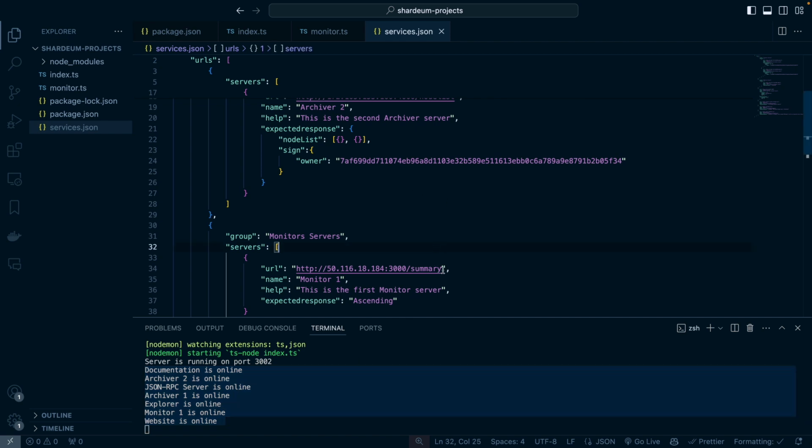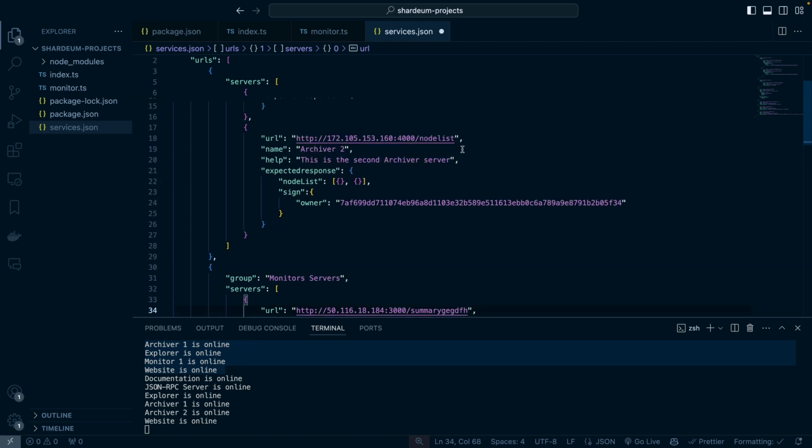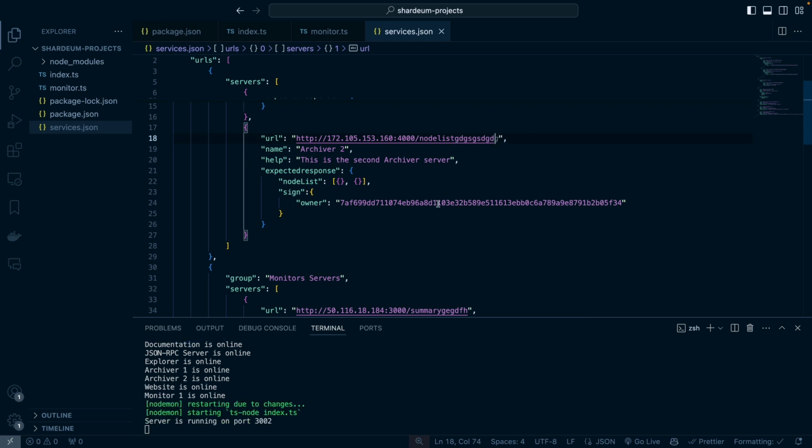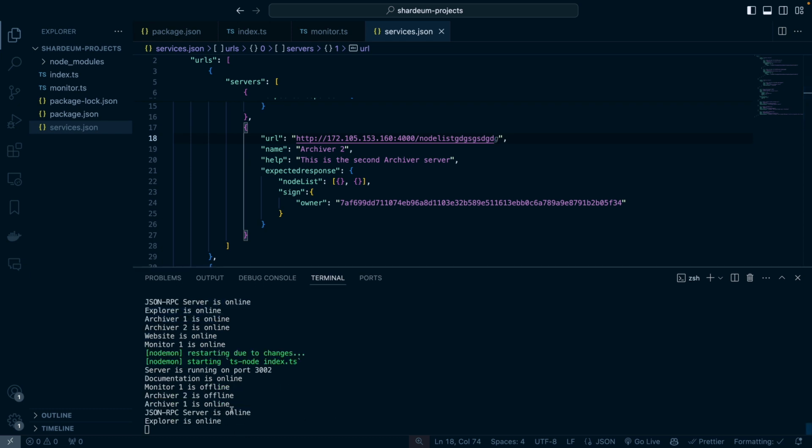So let's verify that that is the case. I'm going to jumble up the URL for the monitor, and I'm going to jumble up the URL for the archiver server too. So now, after this restarts, we should see that the monitor will be offline and the archiver too should be offline. So let's see if that works. I'm going to open up this a bit more. Okay, now we have monitor 1 is offline and archiver 2 is offline. So it looks like our granular service check is working as expected.